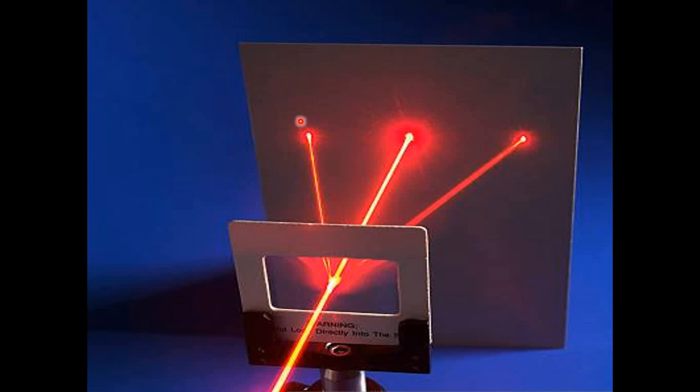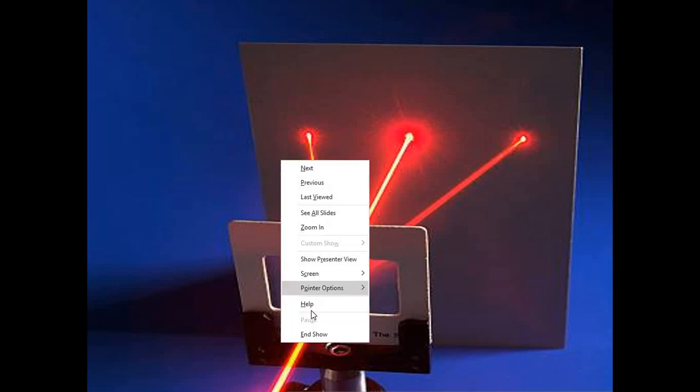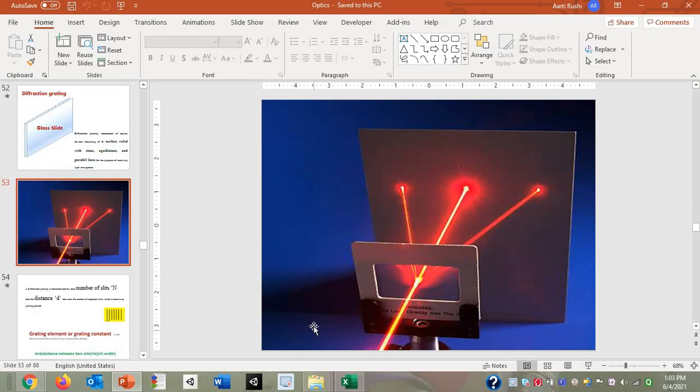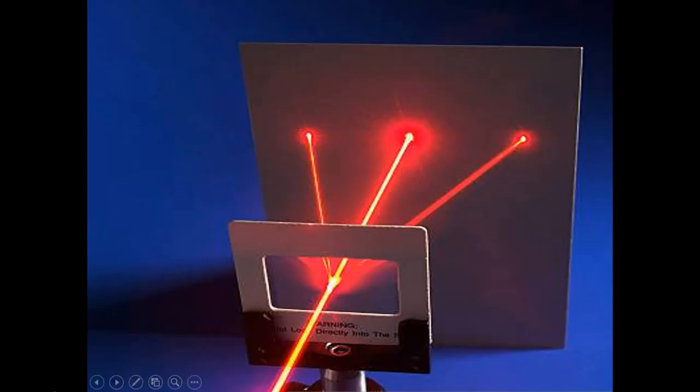And whatever is the portion in between these maxima, that is nothing but darkness, and that is termed the minima. Okay, so an alternate maxima and minima pattern you can get if monochromatic light passes through a diffraction grating. Whatever pattern is generated, that is known as the diffraction pattern. Okay, so this is about the diffraction grating and diffraction pattern. Do you have any doubt up to this?